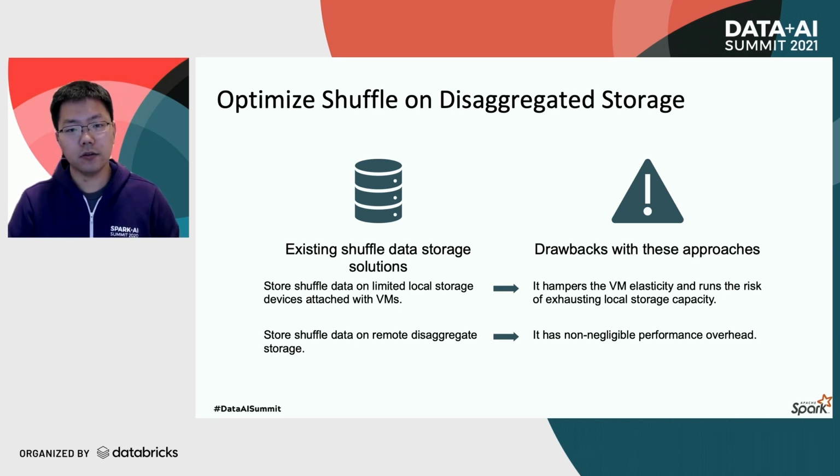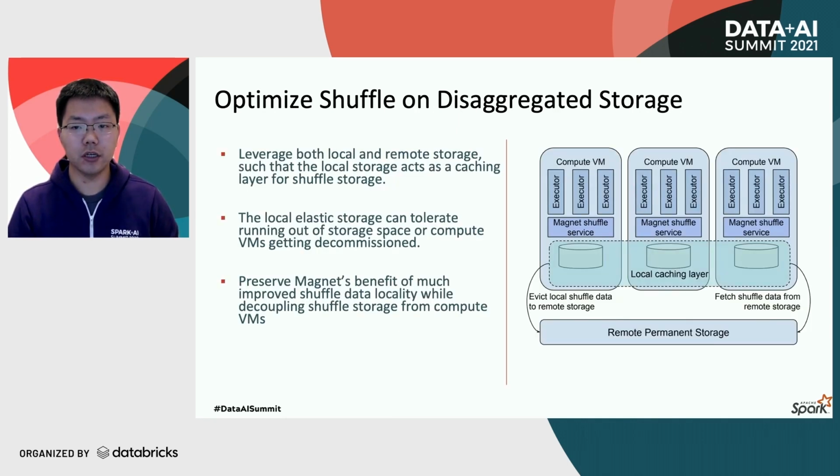So with Magnet, we're trying to propose an alternative hybrid approach for storing the shuffle data in such disaggregated cluster setups. We will leverage both the local storage available to the compute instances and the remote storage, such that the local storage acts as a caching layer for the shuffle storage.